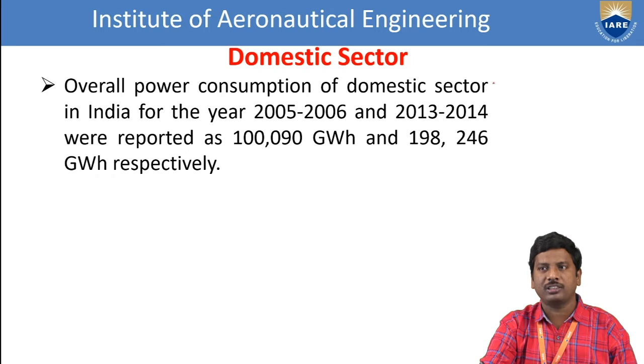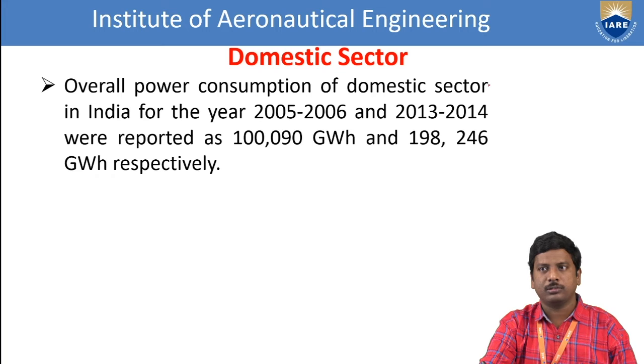So, overall power consumption of the domestic sector in India for the years 2005 to 2006 and 2013 to 2014 was reported as 190 gigawatts and 248 gigawatts respectively. That means the power consumption has also increased very much, comparing 2005 to 2006 and 2013 to 2014.